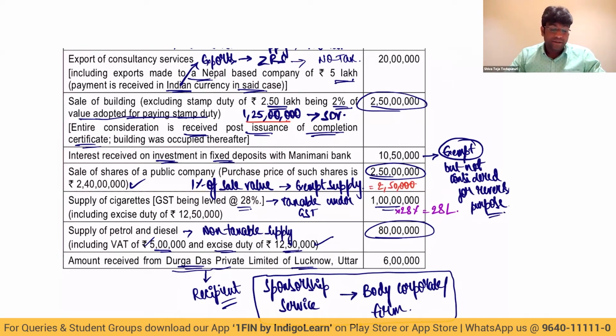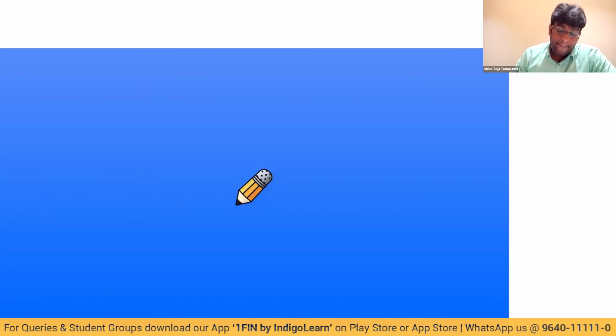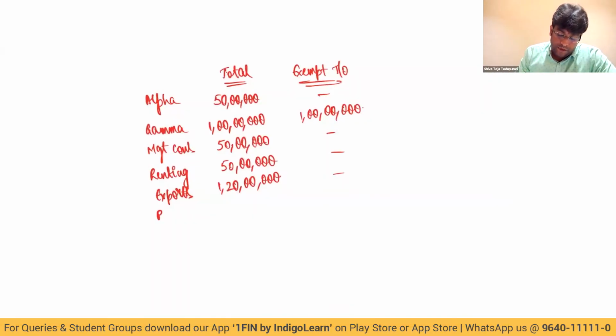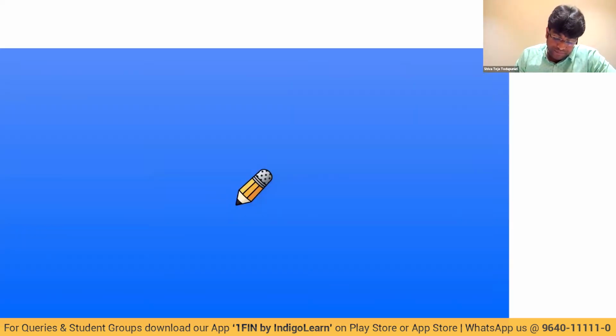Clear, everybody? Building, 1 crore 25 lakhs. That is considered for exempt turnover also.